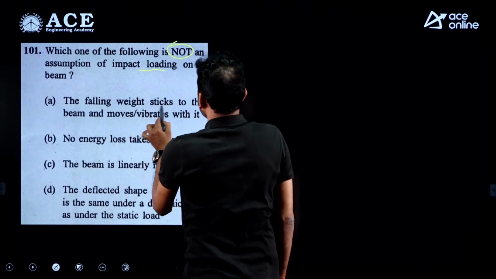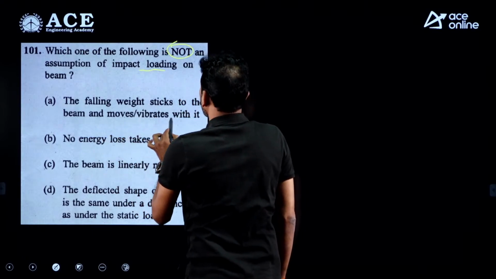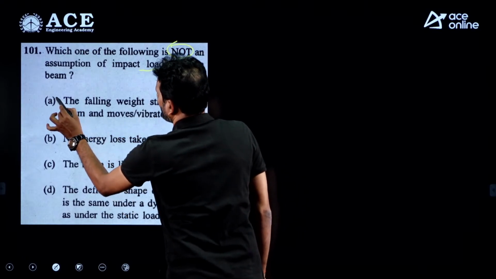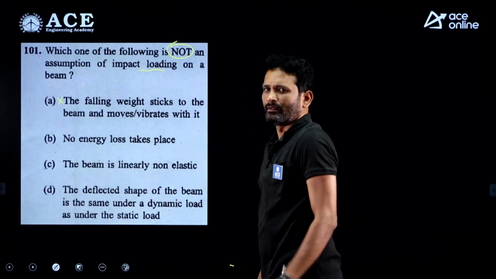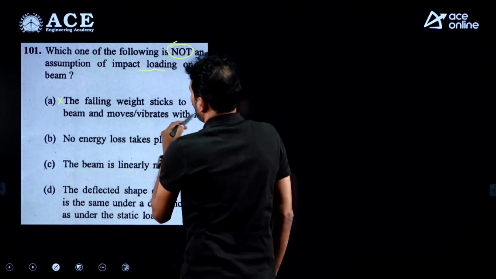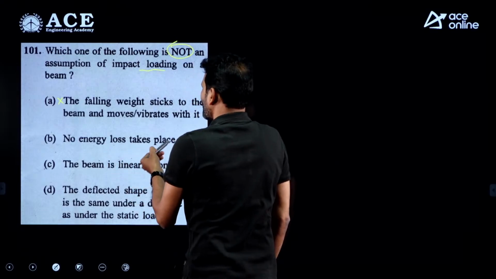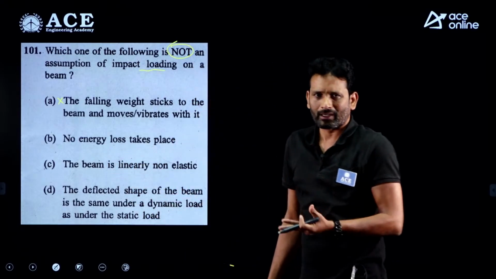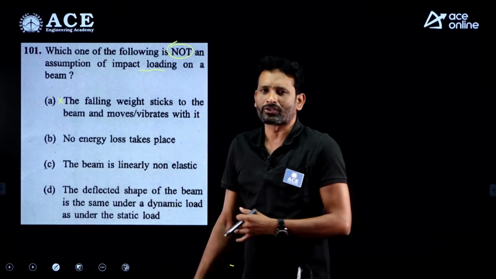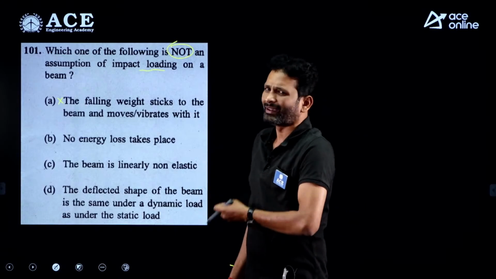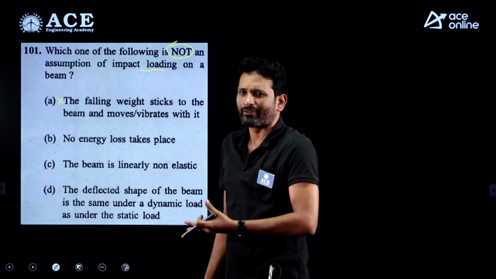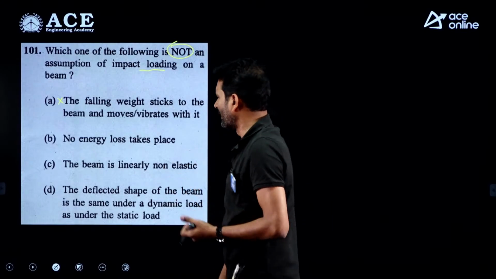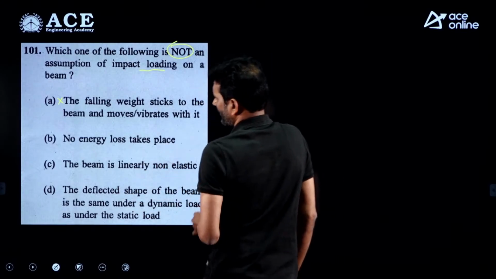The falling weight sticks to the beam and vibrates with it. This is absolutely not correct. We never deal with the vibrations. No energy losses take place. So this is one of the fundamental assumptions when we are dealing with the impact loading in strength of material. Even though a slight energy loss we are having, we are not considering it, we are neglecting it. So this is the property we are considering.